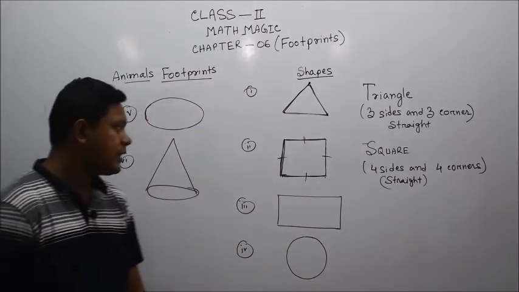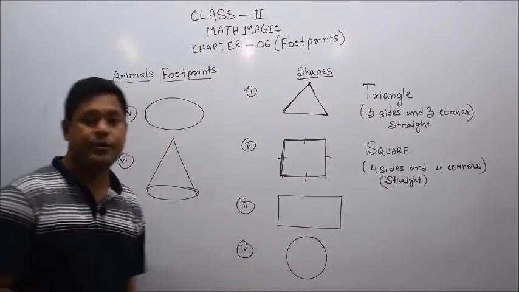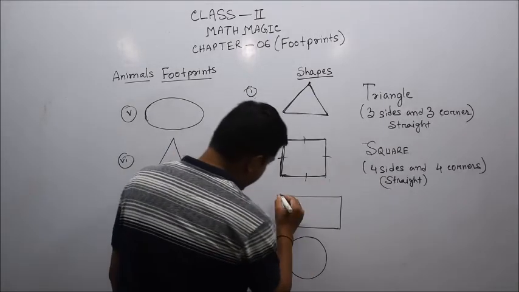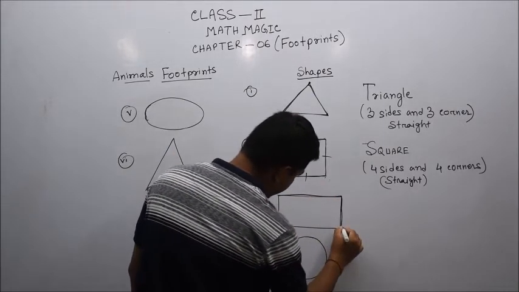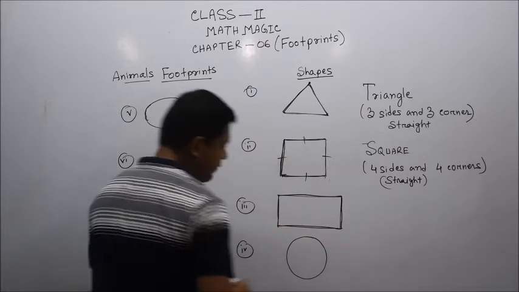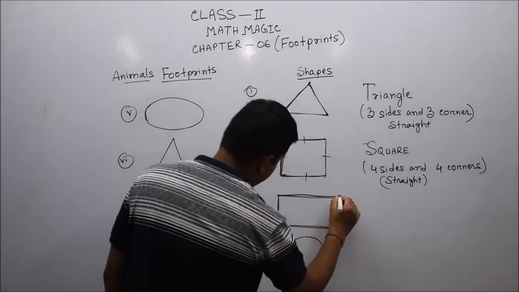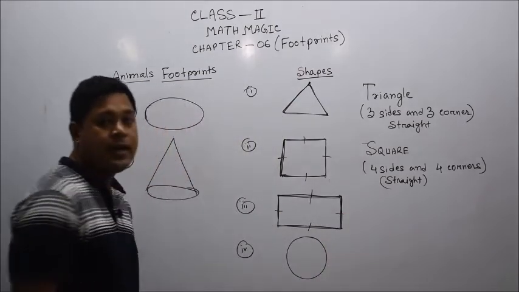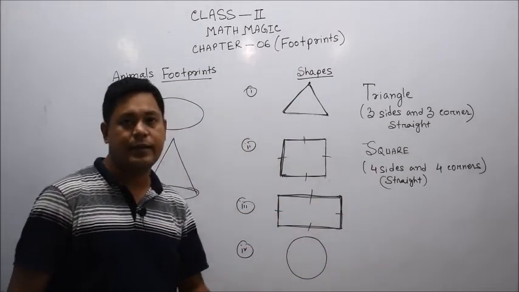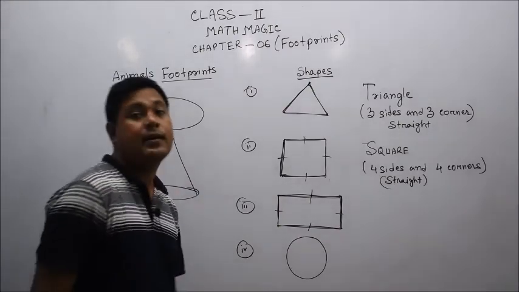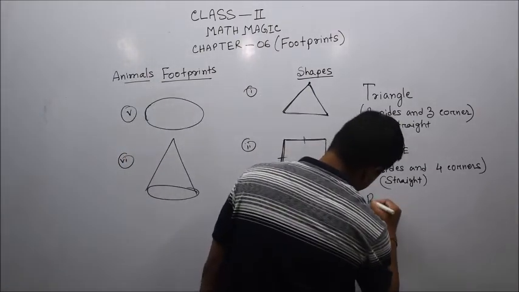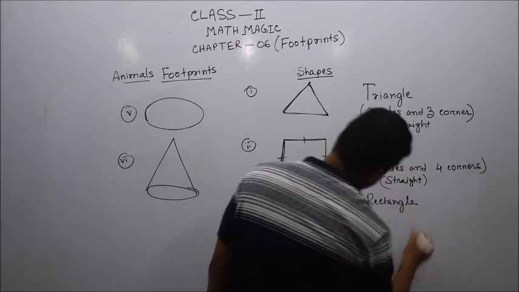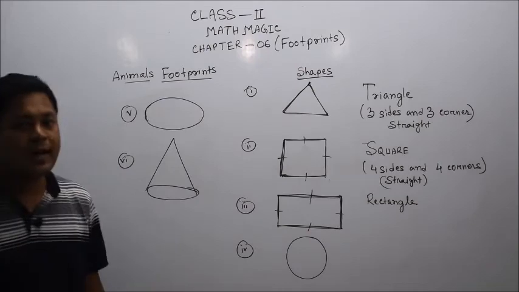A square, a triangle, and now number 3 part. Here we have seen that it is also just like a square, but in a square all sides are equal, while in this shape all sides are not equal because it has a length and a breadth. That means only opposite sides are equal in these shapes. This is also a closed 4-sided shape. It is called a rectangle. Dear student, it is called a rectangle, R-E-C-T-A-N-G-L-E.